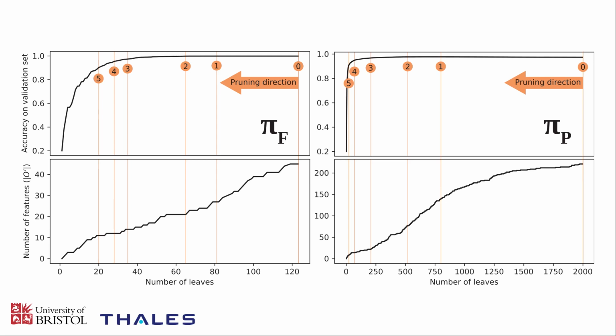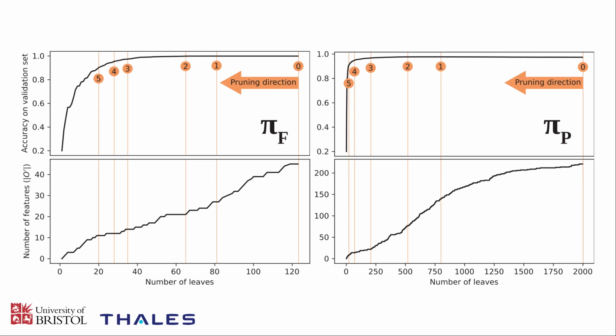The graphs on the bottom row basically show how many of the 308 features are actually used at some point in the tree. And this also diminishes, predictably, as you reduce the size of the tree. For the first of these policies, it's interesting how linear that seems to be in the size of the tree. The orange markers show how we've selected a selection of different trees throughout this pruning process. We've not followed a particular rigorous approach to do this.